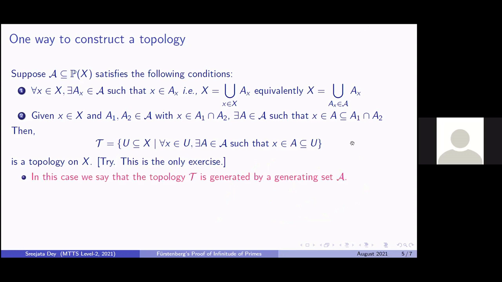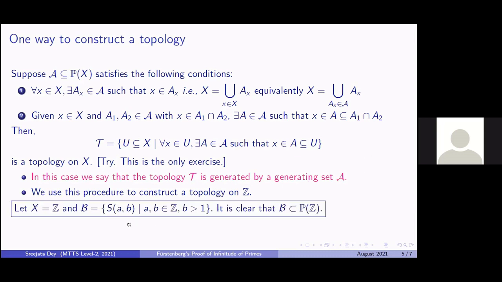So this is quite a standard way of generating a topology. And this topology tau is then said to be generated by the corresponding generating set script A. Using this procedure, we will construct a topology on the set of integers. So we take X as the set of integers, and in place of script A, we will name it script B. What is script B? It will contain all the S_{a,b} where a and b are integers and b is greater than 1. So this will be our construction to prove that the number of primes is infinite.